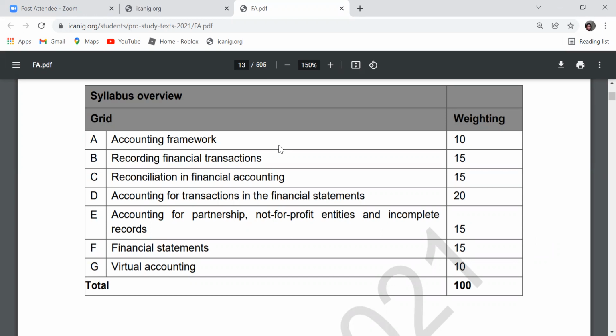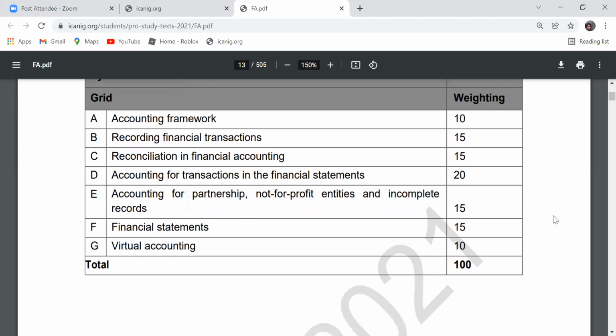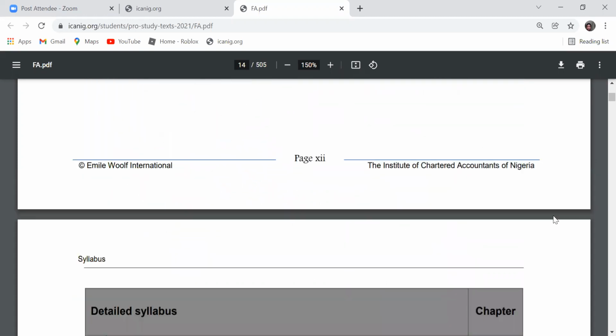The weight is that, for example, look at the first one, accounting framework. It means that it covers 10% of the entire syllabus. The entire syllabus is 100%, but this particular section, accounting framework, only covers 10% of it. And this particular word, framework, is only contained in chapters 1 and 2.